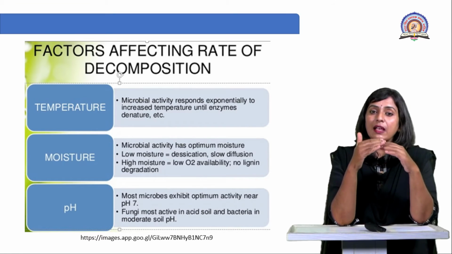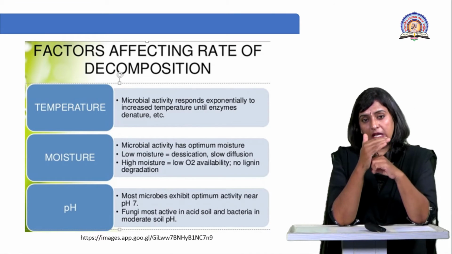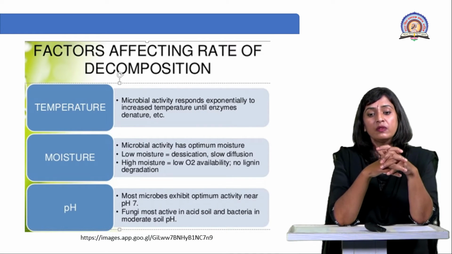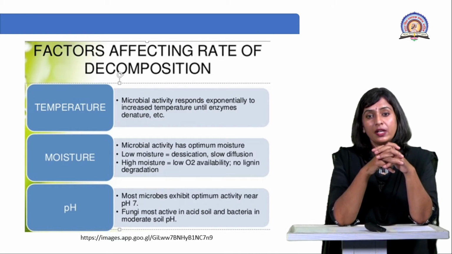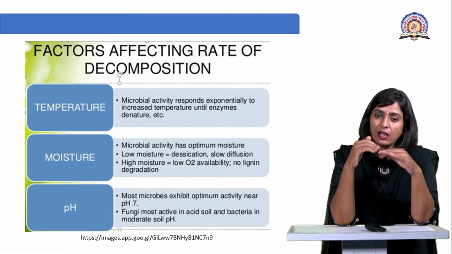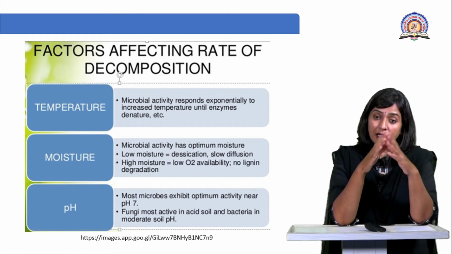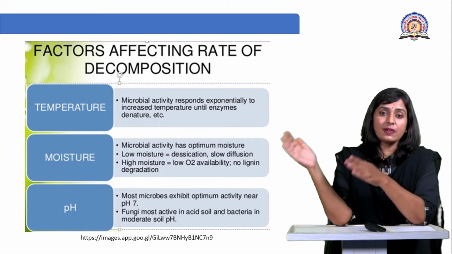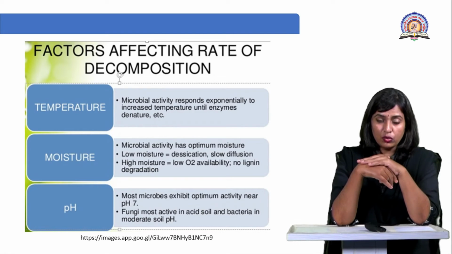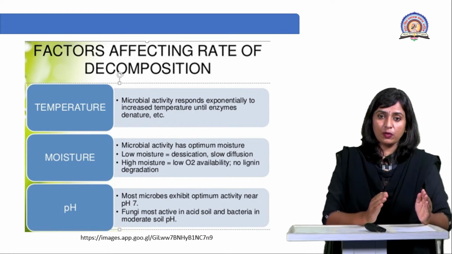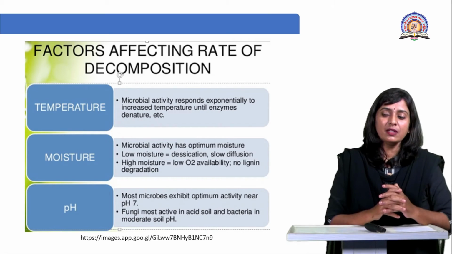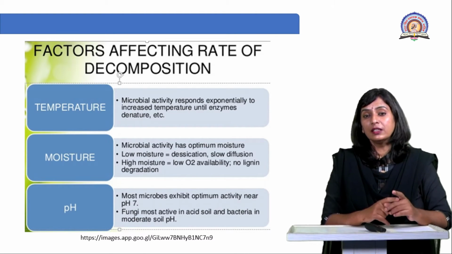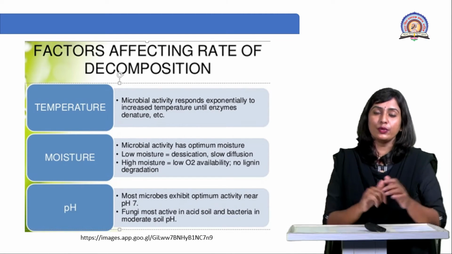Now at such lower or acidic pH, there are some fungi that are quite active in decomposition. Certain bacteria require a moderate pH. Some bacteria survive even at acidic pH, but it is not that the same bacteria survive at acidic pH as well as at alkaline pH. No, there is some kind of bacteria which prefers the acidic environment. Some other group of bacteria prefers the alkaline, whereas some prefer the neutral pH range.